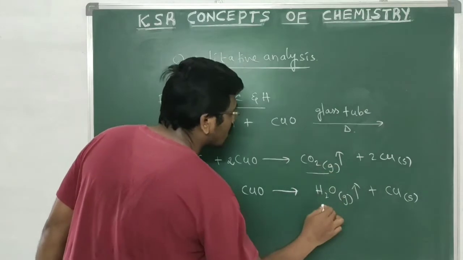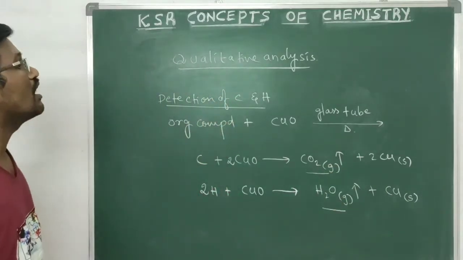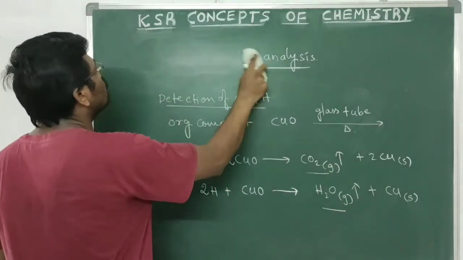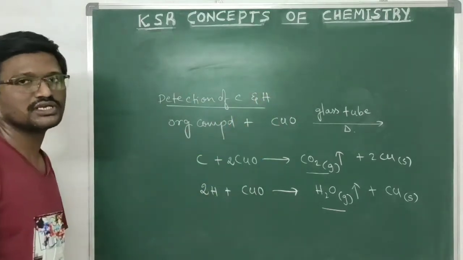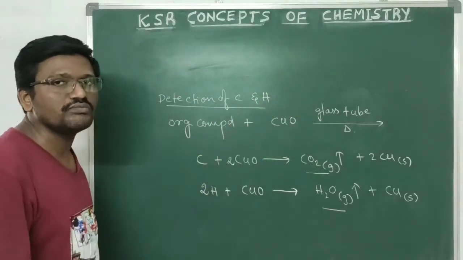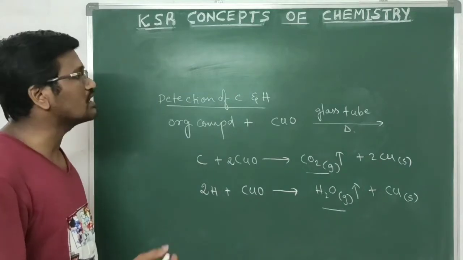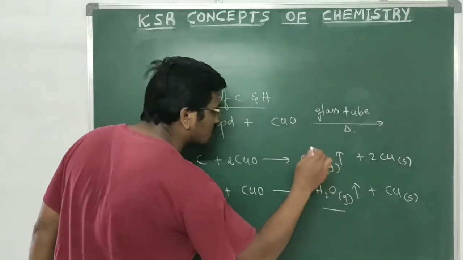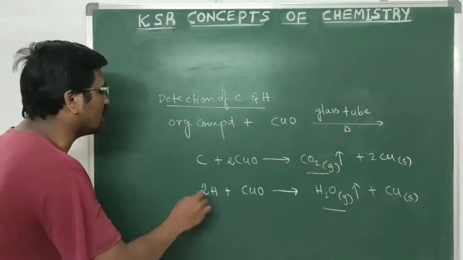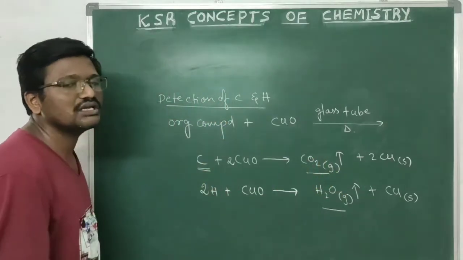The evolved gaseous mixture, that is carbon dioxide and water vapor, is allowed to pass through lime water. If lime water turns milky white, we can decide that carbon dioxide gas is liberated and carbon is present in the given organic compound.